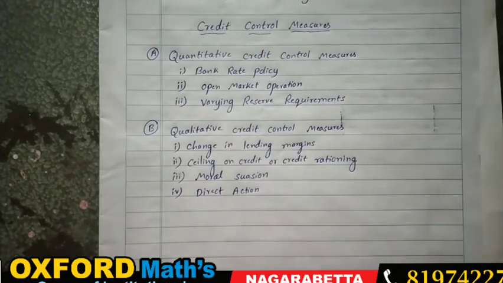So the next one is varying reserve requirements. Legal reserve ratio means banks are obliged to maintain reserves with the central bank in two accounts. Every commercial bank has two accounts. One is CRR, which means cash reserve ratio, and the other is SLR. What is CRR? It is the ratio of their deposits that banks are required to keep with the RBI.